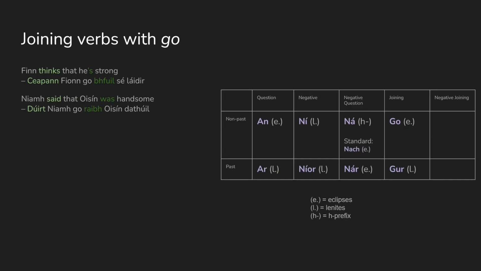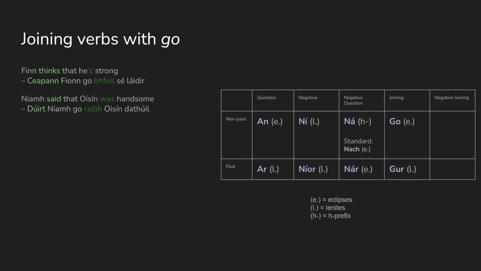If we want to express an idea like Finn thinks that he's strong, where we're linking two different verbs, thinks and he is, how would we do that? There's another particle for this. It's go and gur in the past. We use it like the English that to join the two parts of the sentence. So we have ceapan fiún go bhfuil sé láidir. Ceapan is thinks, and then go bhfuil sé that he is.